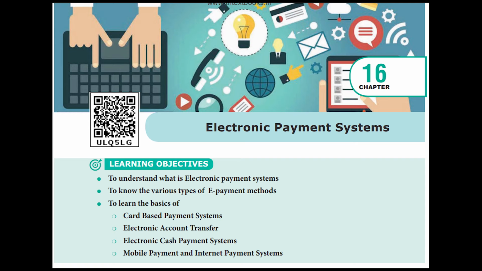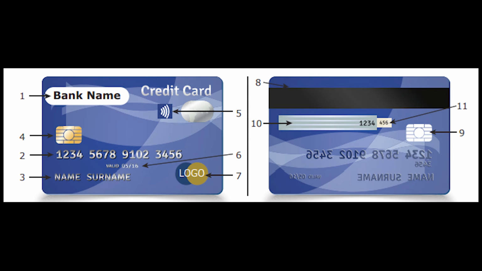With that security, only with that person's knowledge can they transfer the amount. Like that, they have given some technologies, and in that way they are using these contactless smart cards. Here you will be seeing about the credit card anatomy. The credit card will have a particular size, width, height. You will have seen the normal debit cards and credit cards, right? Do you know how much width and how much height it will be, their dimensions? If you are having any card, you just measure it and see. Everything you will be studying here is the anatomy of a credit card.